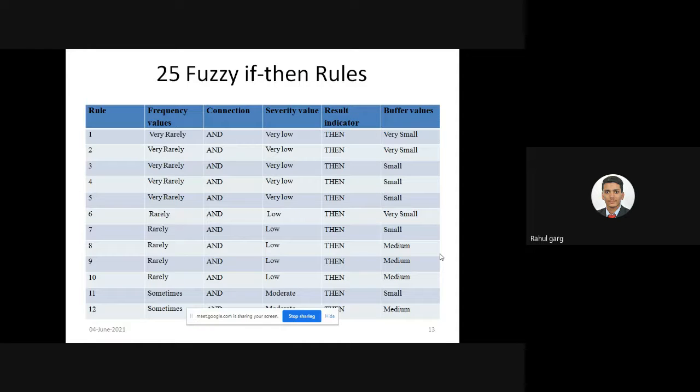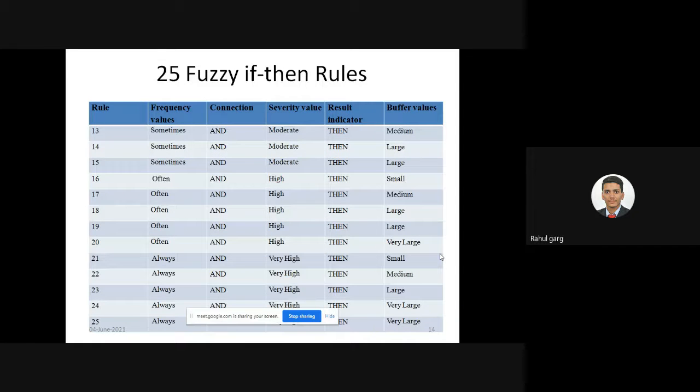So these are the 25 fuzzy if-then rules. We have incorporated all these fuzzy if-then rules in the fuzzy logic toolbox in MATLAB. Like, if the frequency of the risk factor is very rare and the severity of the risk factor is very low, then the buffer will be very small. This type of fuzzy if-then rule we have incorporated in our model. So these are the 25 fuzzy if-then rules we have incorporated.